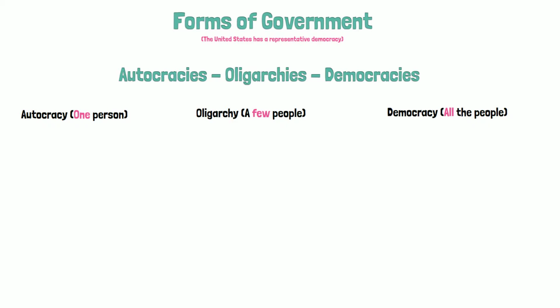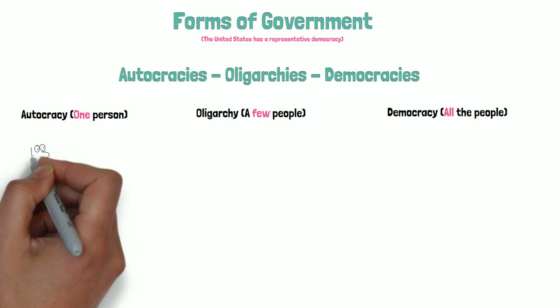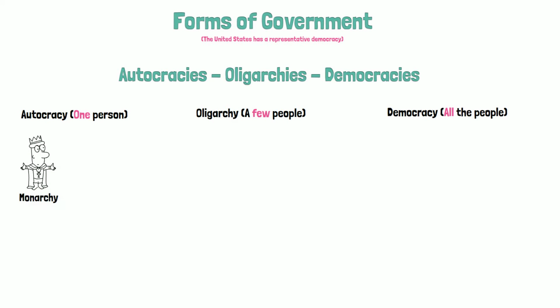Okay, let's talk about autocracies. One person rules in an autocracy, and there are two types. The first type of autocracy is called a monarchy. A monarchy is ruled by a king or a queen. The king or queen inherits their power by birth. That is, the power is handed down from family member to family member.